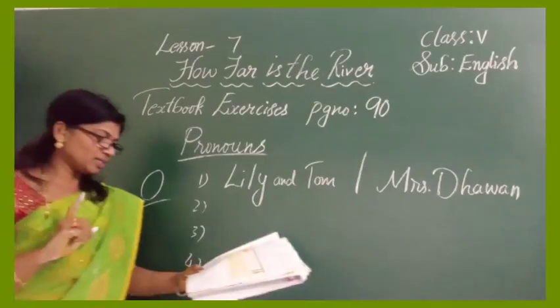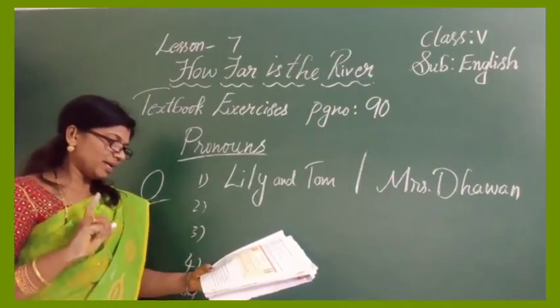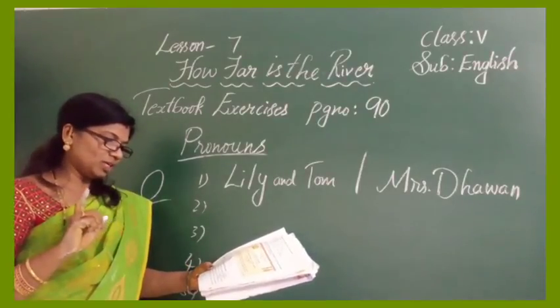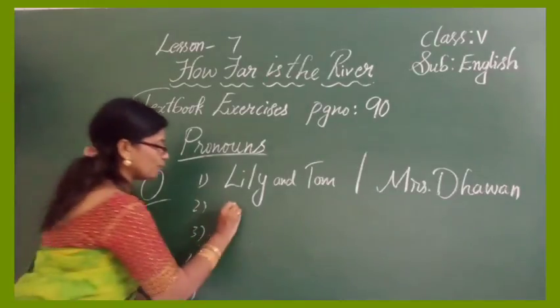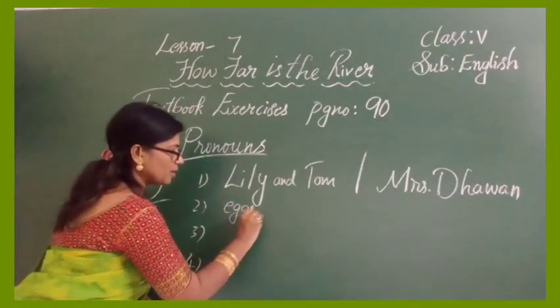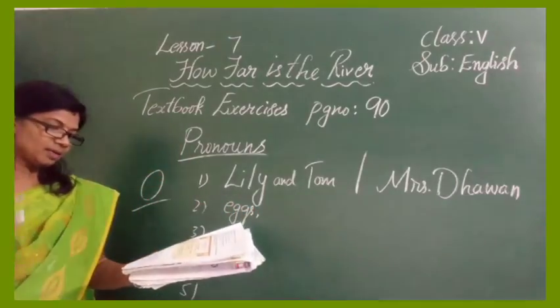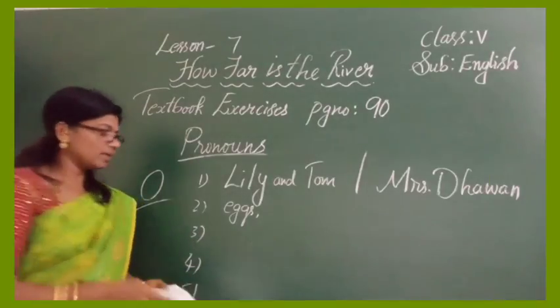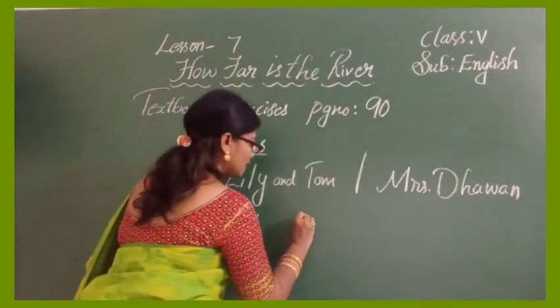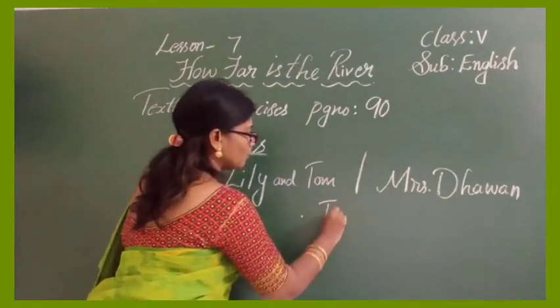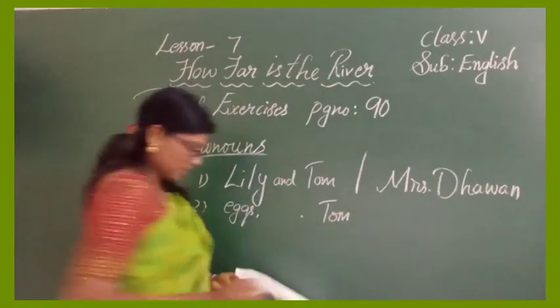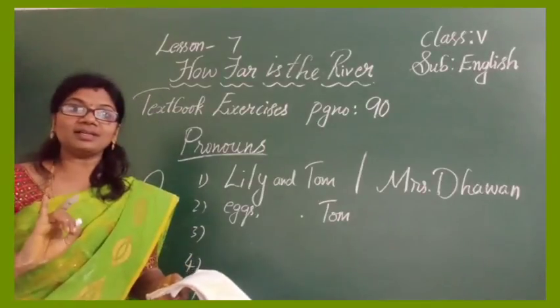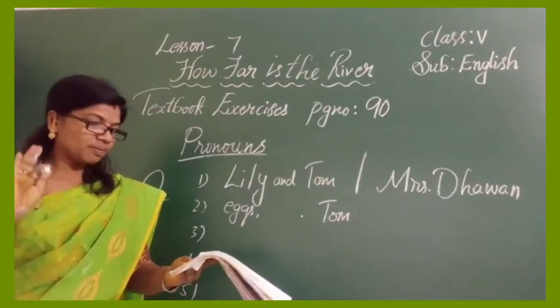Now let's go with the second one. The receipt said that they would need eggs, comma. After eggs, please put comma, and butter and a few other ingredients. Then put full stop after ingredients. Then start with Tom capital. Second line I am talking.